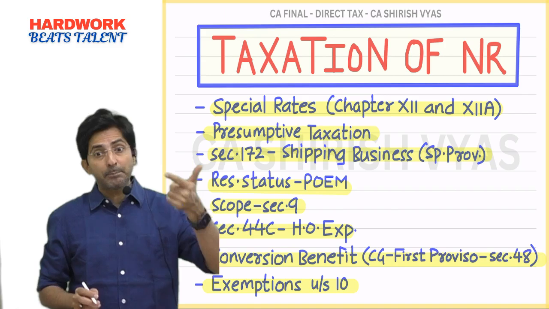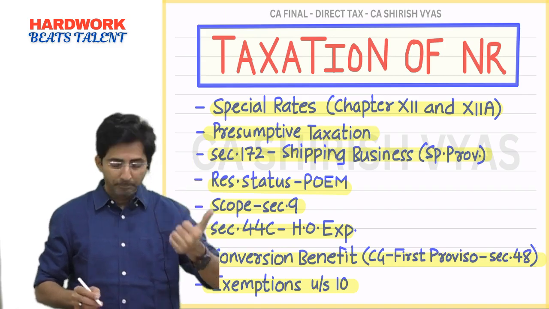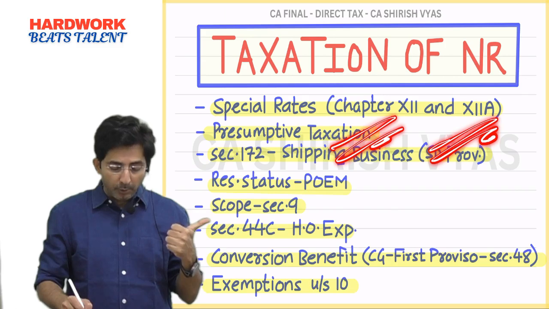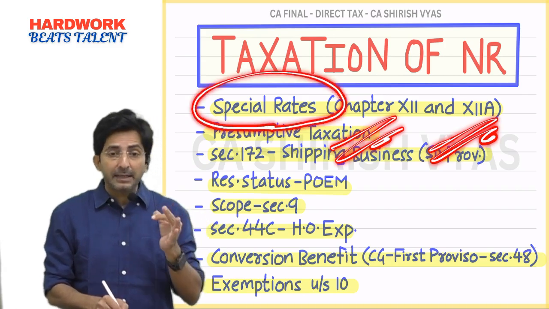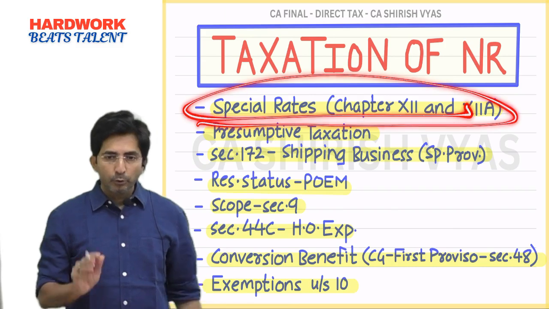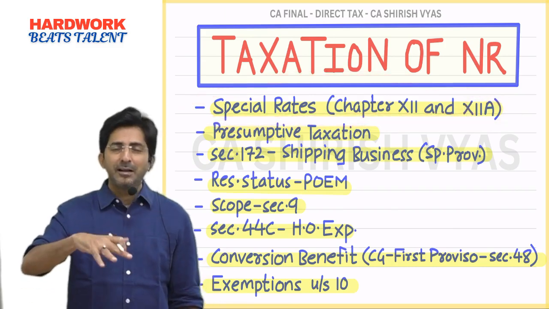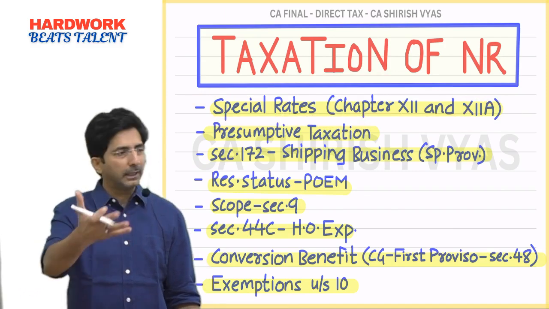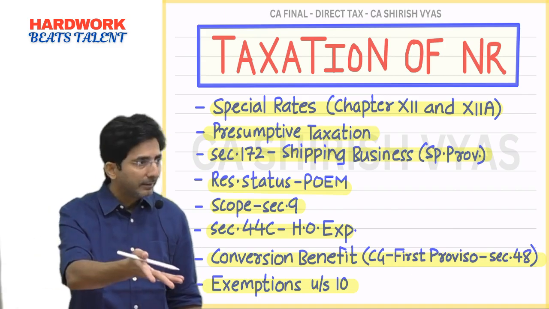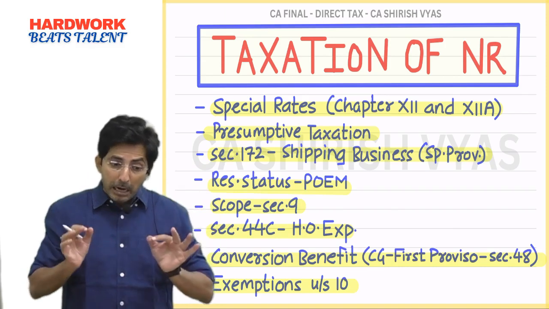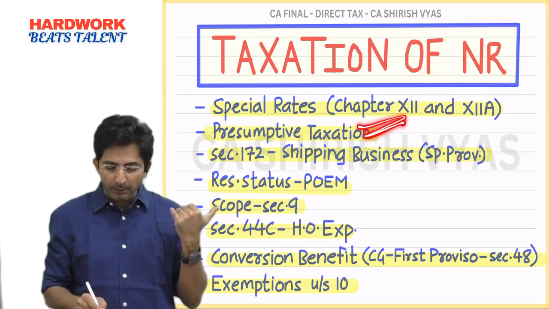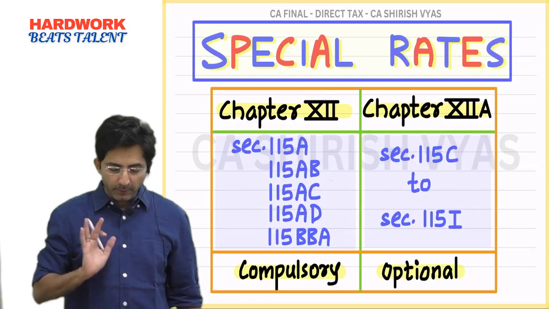So, just as there is a chapter 6A which is very popular in students' mind, there are chapter 12 and 12A. And this chapter talks about what? Special concessional tax rate for NR. The objective of this special rate topic is what? You should know that generally tax rates are what? Either slab rate, foreign company 35%. They are the general tax rates. For long term it is 12.5%, isn't it? So general tax rate. But now I will teach you some special tax rates for non-resident given in chapter 12 and chapter 12A. So this is the first section I am starting.